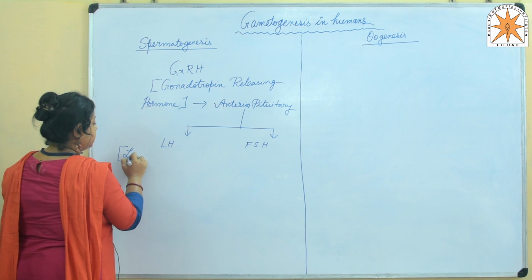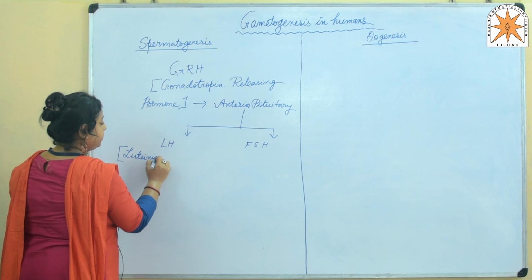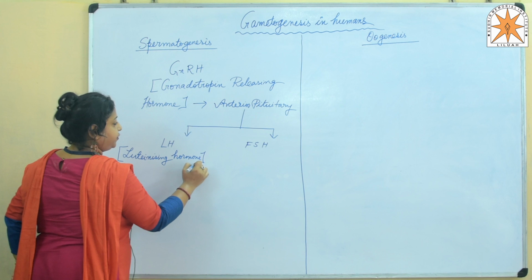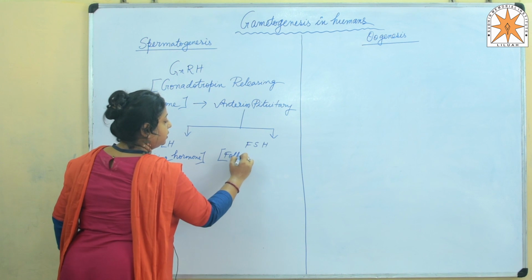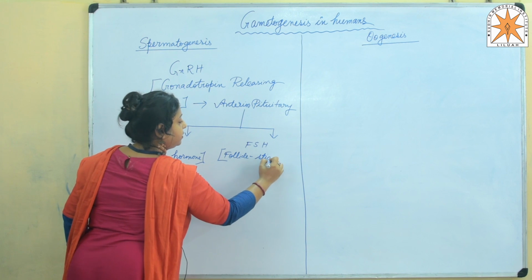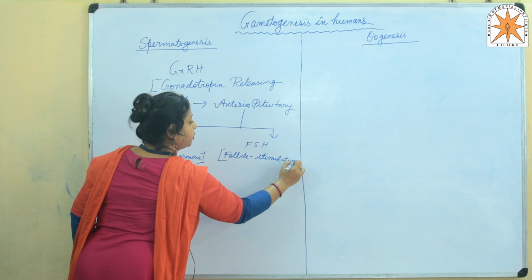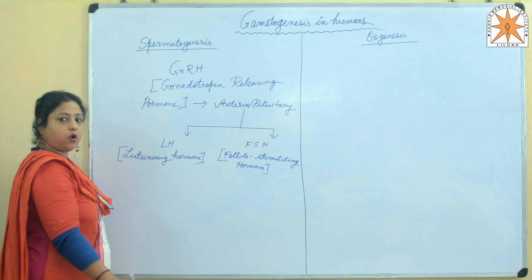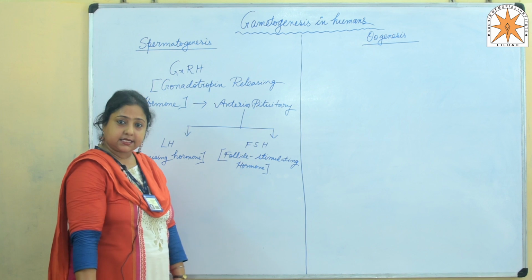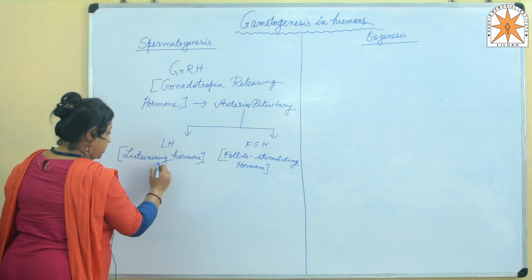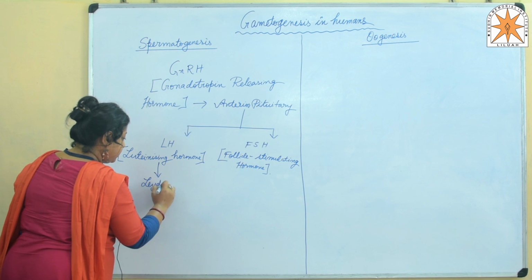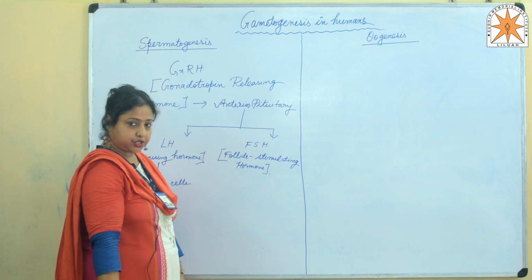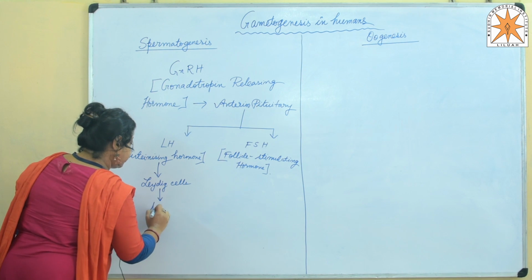LH is termed as luteinizing hormone and FSH is termed as follicle stimulating hormone. This luteinizing hormone or LH acts on the Leydig cells of male testis and helps in the production of androgens, mainly testosterone.